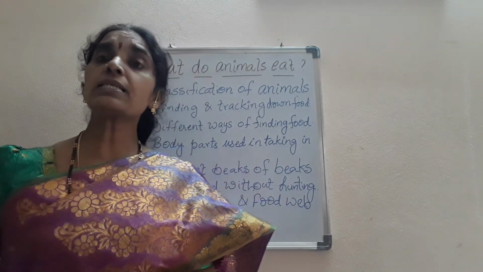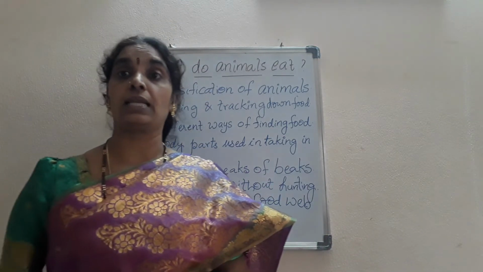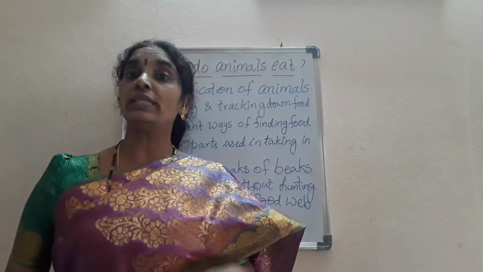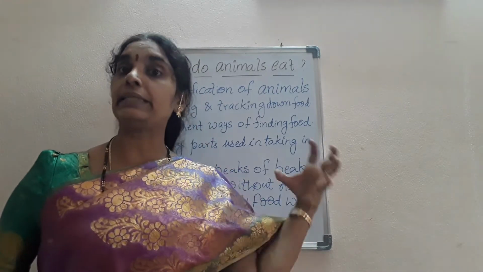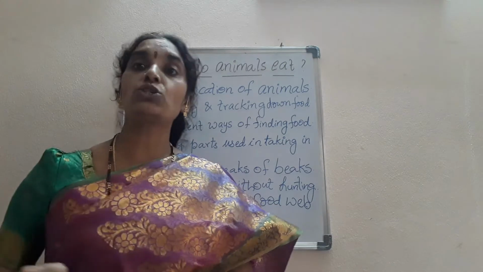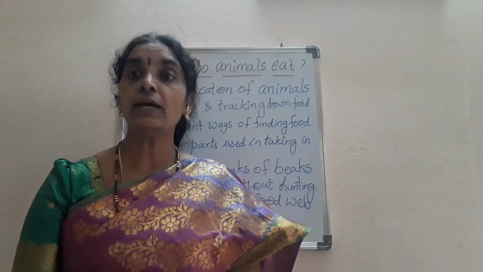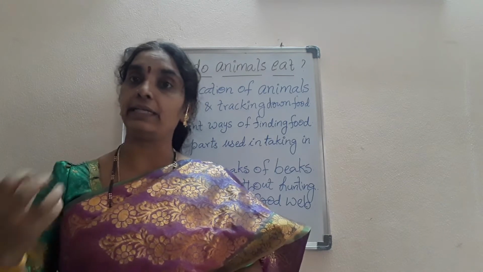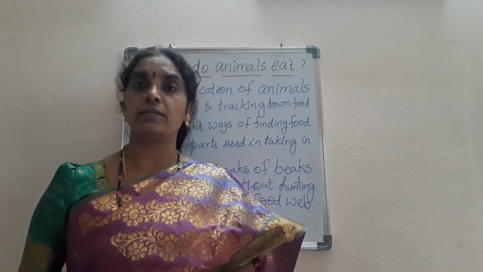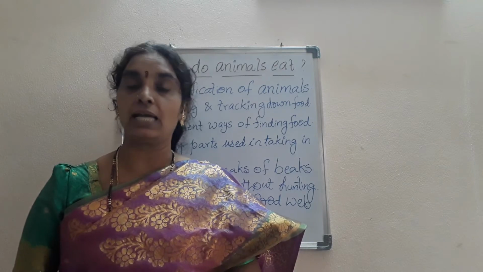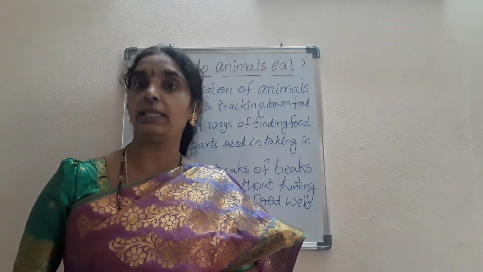And some animals hunt the other animals, like the carnivorous animals with their canine teeth. They use their canine teeth and claws to tear the flesh of the other animals, and they take their food in such a manner. So the different mannerism of the different animals depends upon the food they take.